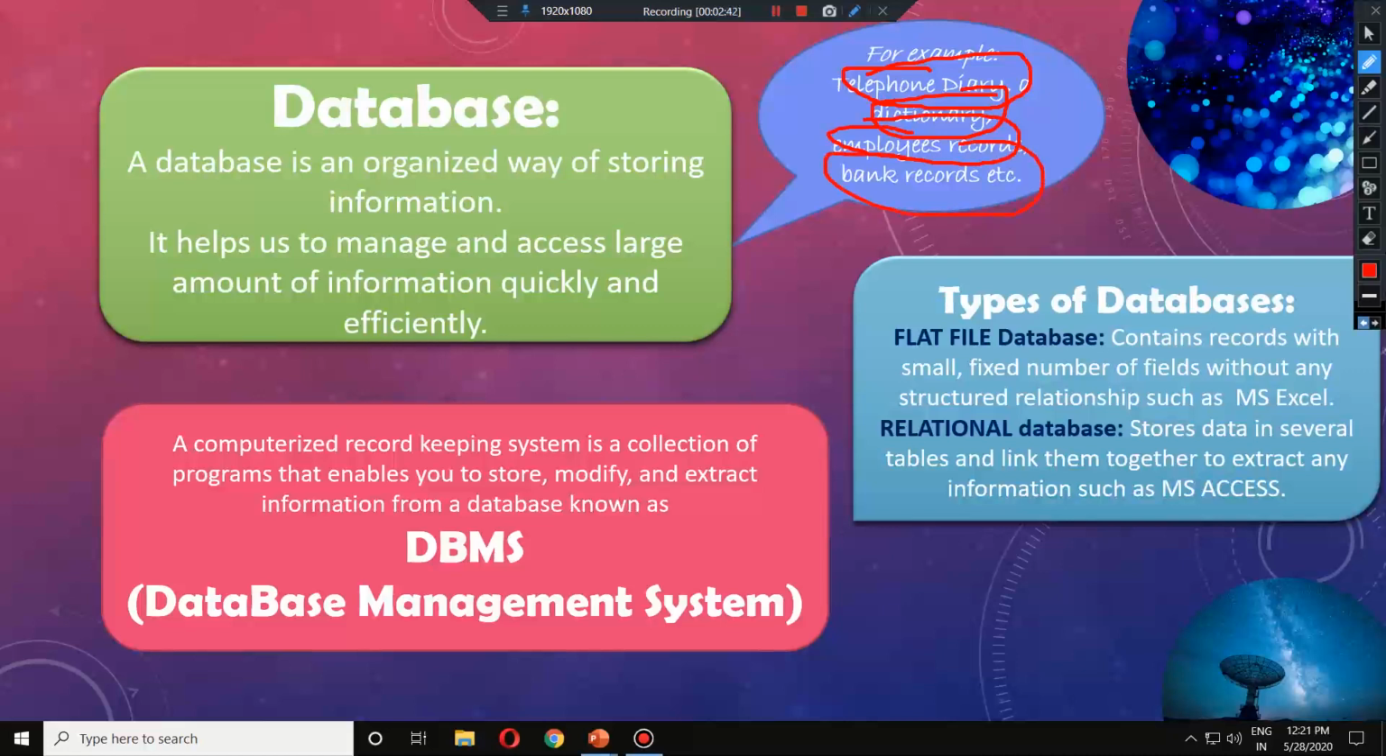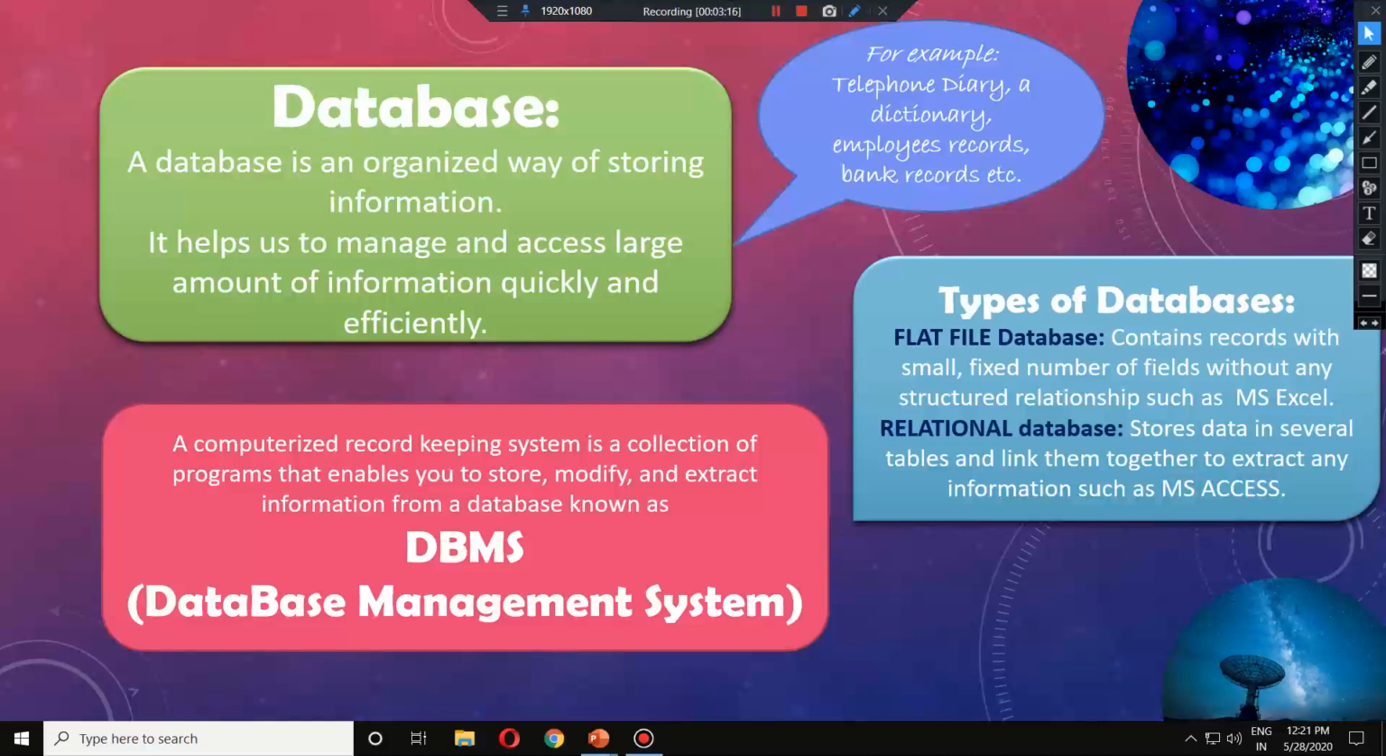So these things are basically known as databases, but these are manual databases. They are kept in the form of registers or some bookkeeping records. But what we are talking about today is DBMS. What is DBMS? DBMS is basically a database management system. It is the same bookkeeping record system, but it is computerized only. Okay, it is based on the computer.